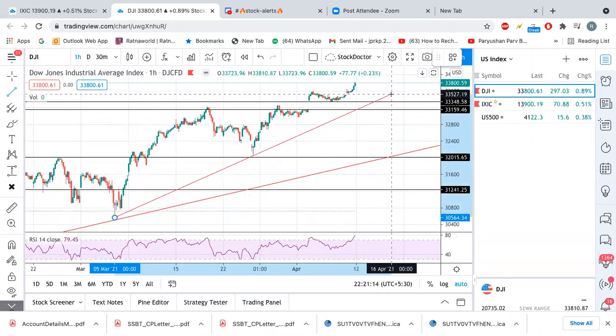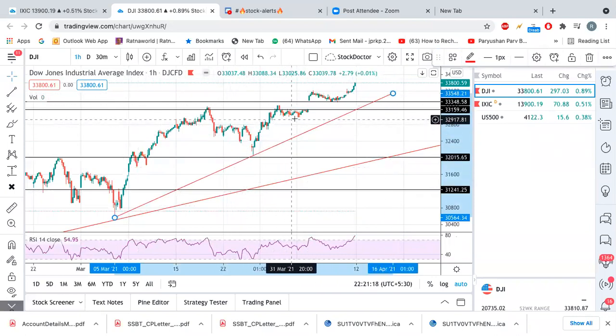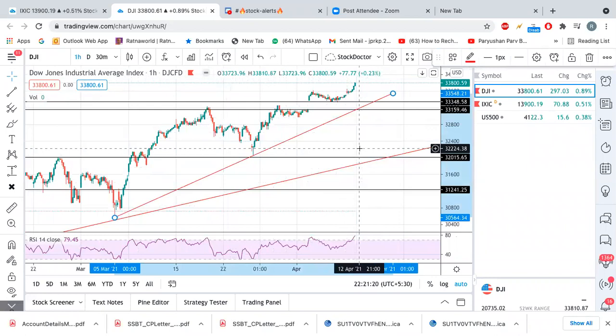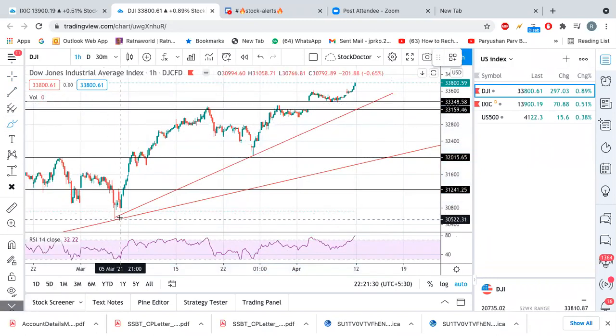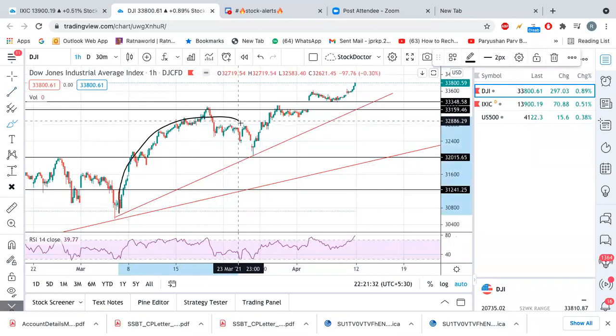So this is what I'm trying to explain you guys. See, for the daytime, the first support, the trend line support is coming towards here. But if you do the hourly analysis, then the support is coming toward here. And that is the key, right? See, this is the key. It came here, it took a support.